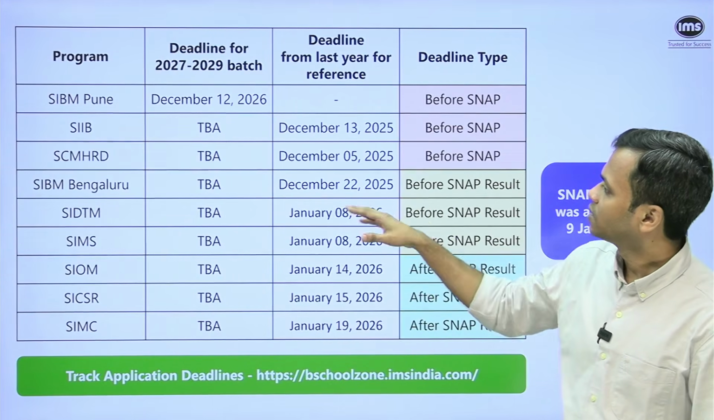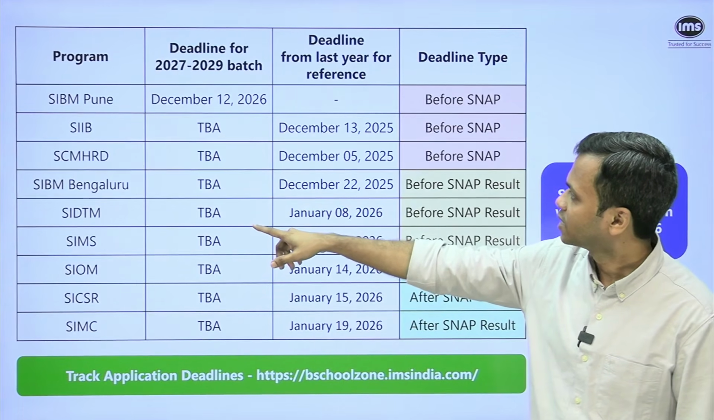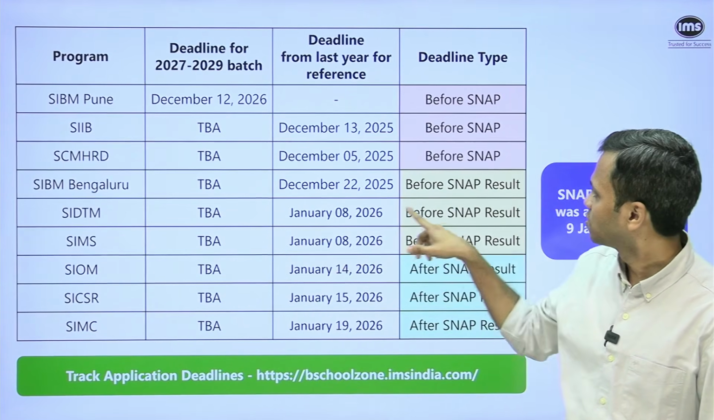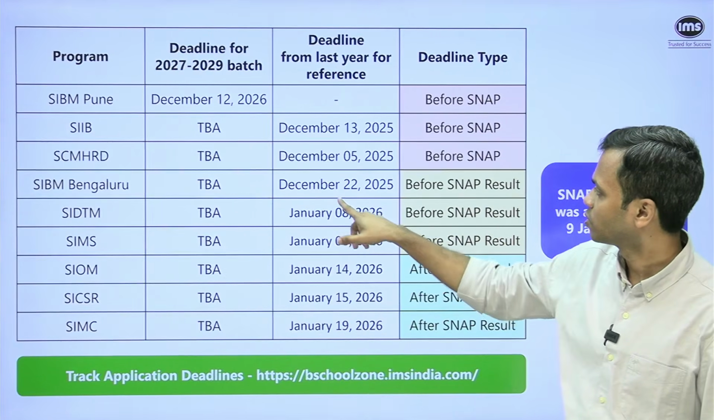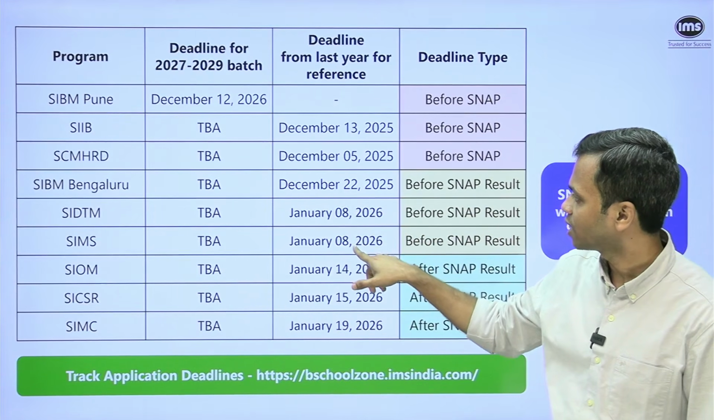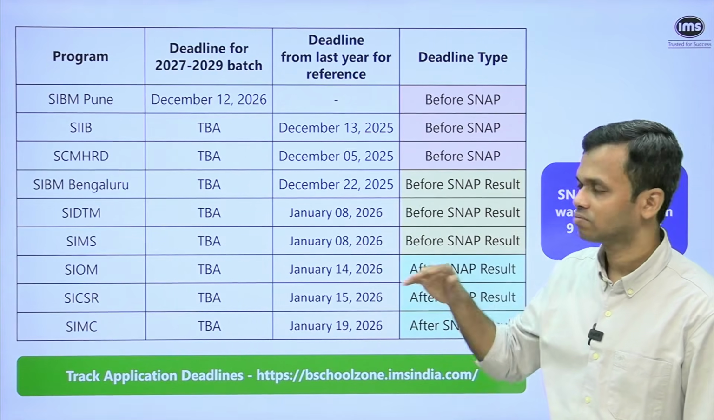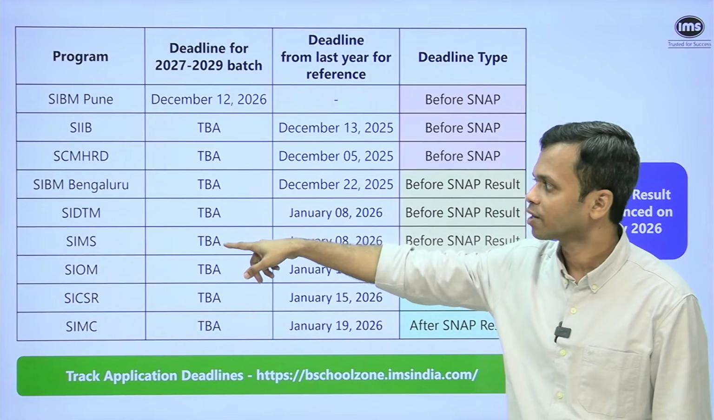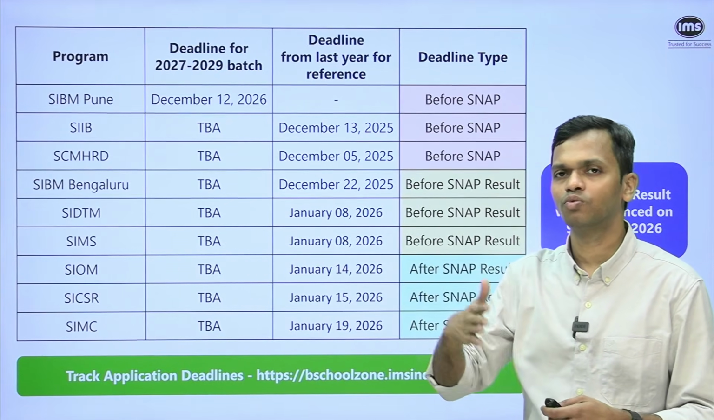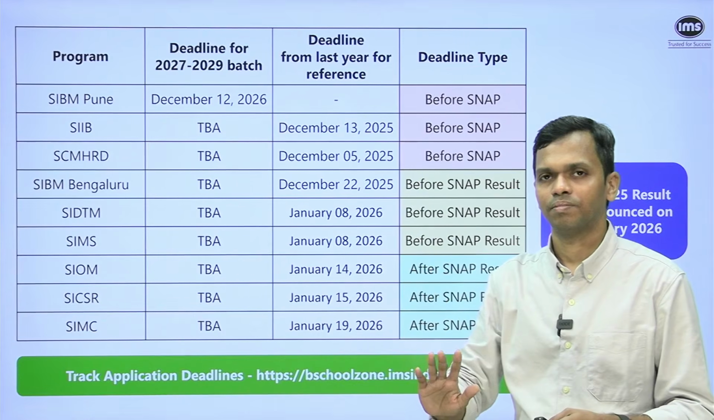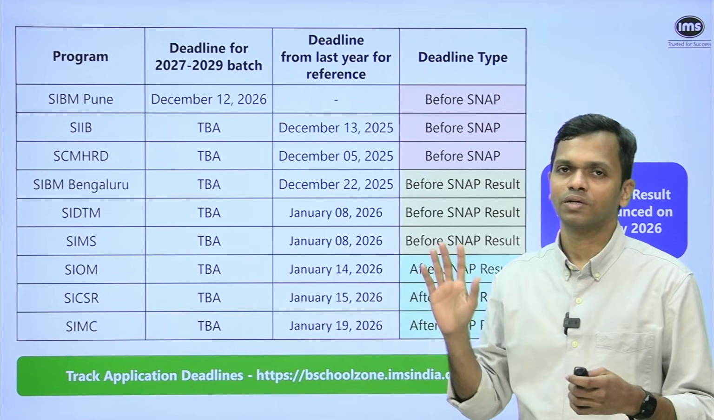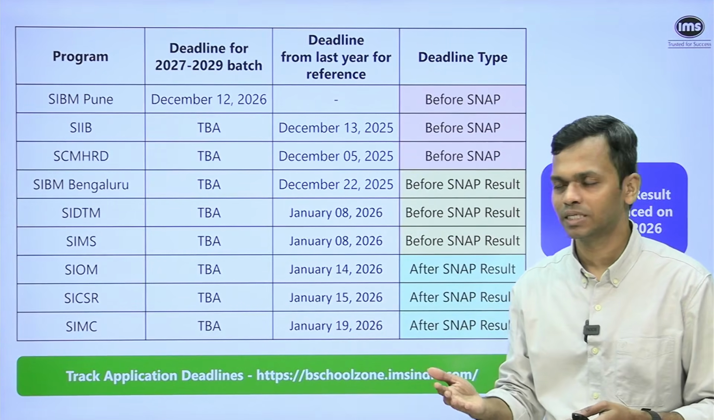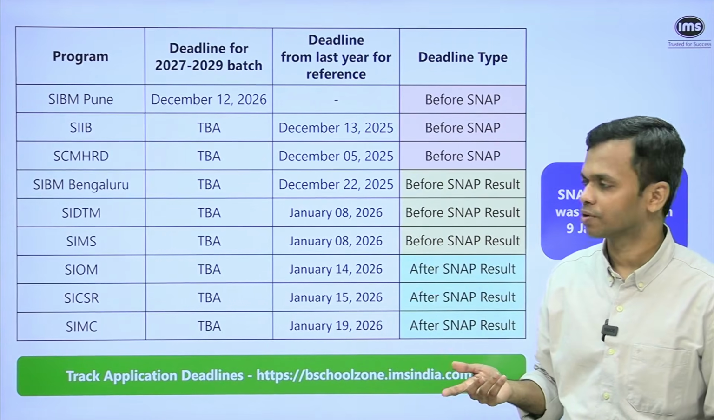Okay. Then SIBM Bangalore, SIDTM, and SIMS. All of these were before the SNAP result because they were on 22nd December, 8 Jan, and 8 Jan. So this is after SNAP has been conducted. So people who were deciding to apply to, say, SIBM Bangalore, SIDTM, SIMS had the option to wait till SNAP got over, and after SNAP they could decide, okay, depending on my performance, how I have done, assuming I'll be able to get a certain percentile, I can decide whether I want to apply or not.